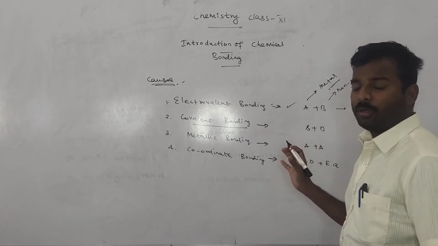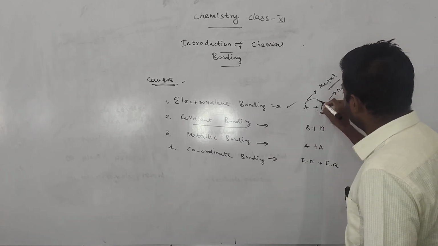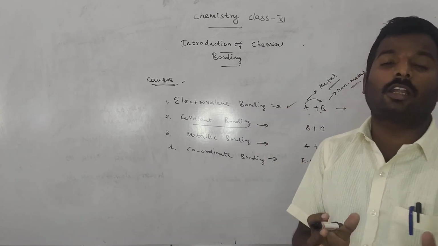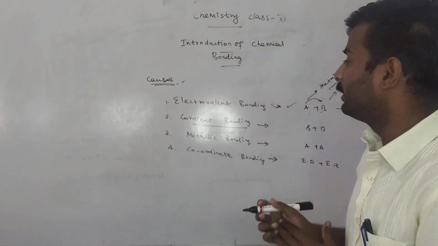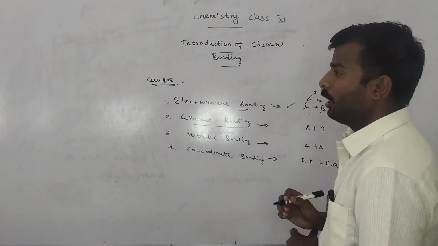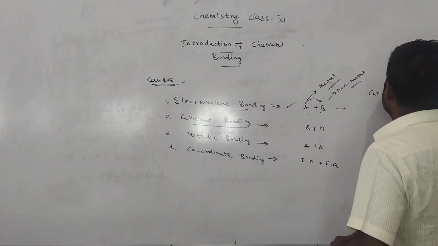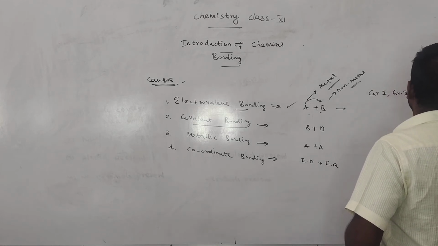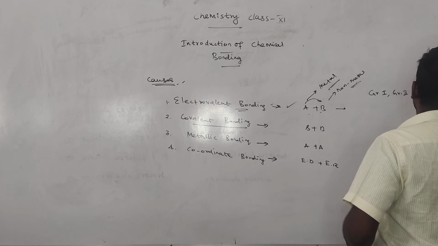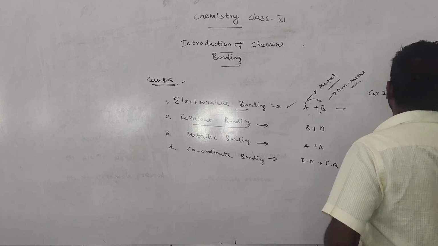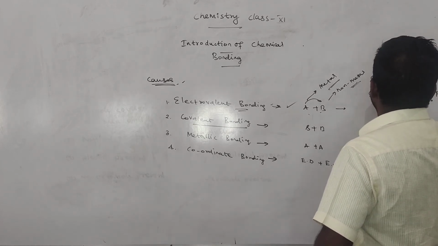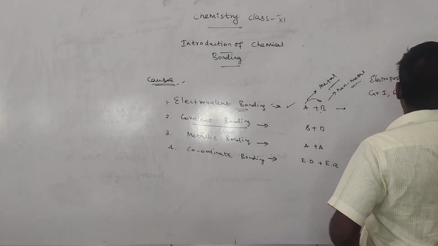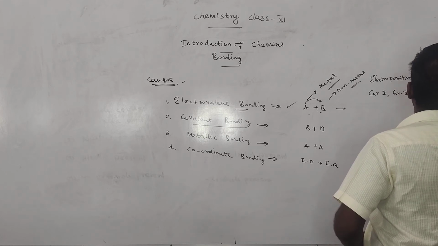So both are reactive, but what happens? One has the tendency of giving electrons and the other has the tendency of accepting electrons, so electron donation takes place easily. That is why electrovalent bonding always takes place between group 1, group 2, group 16 and group 17: highly electropositive elements and highly electronegative elements.